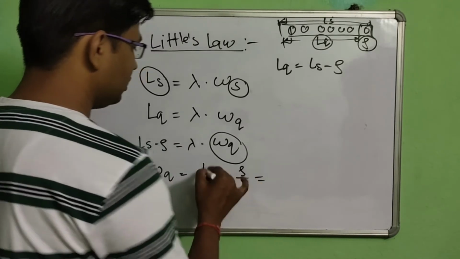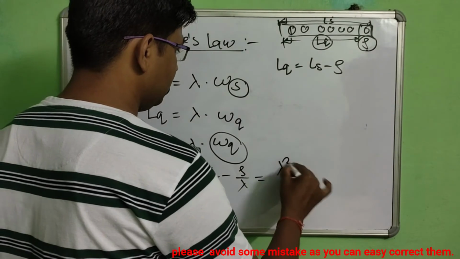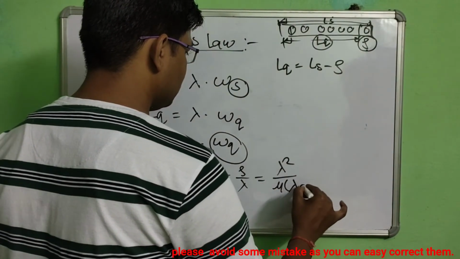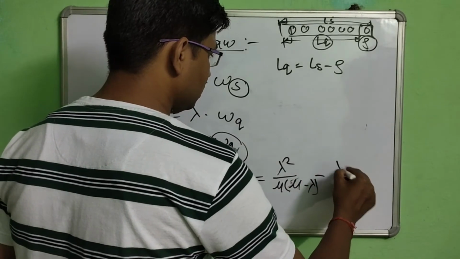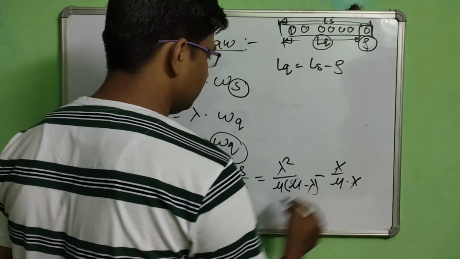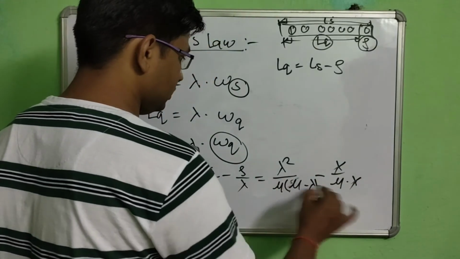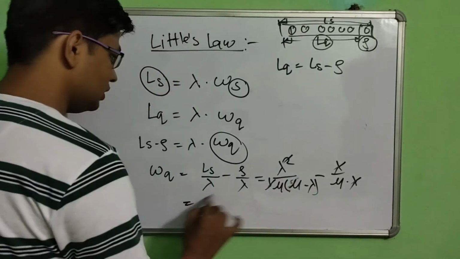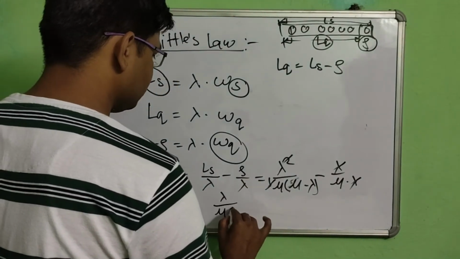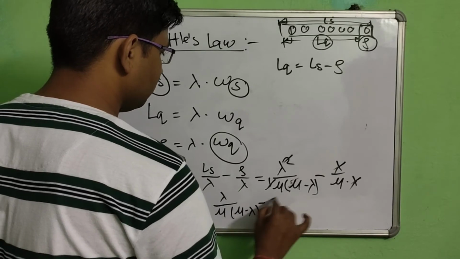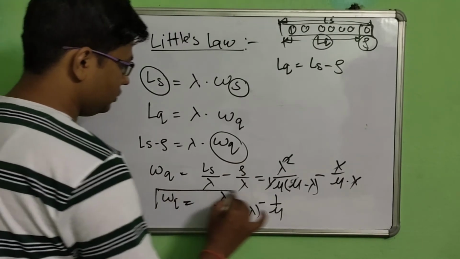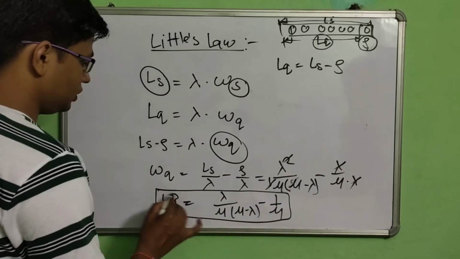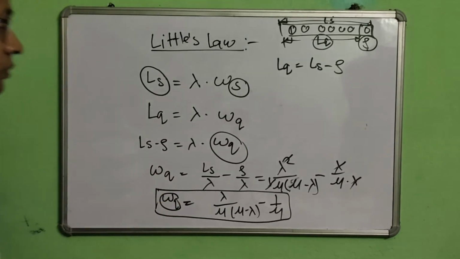The formula for LS is lambda square upon mu minus lambda, into lambda by mu, into 1 upon lambda. Lambda and lambda cancel out. This is lambda upon mu minus lambda minus 1 upon mu. You can easily derive it. If initially you understand what WQ and WS mean and where they come from, you can easily derive it.